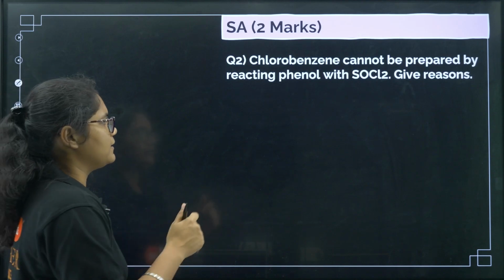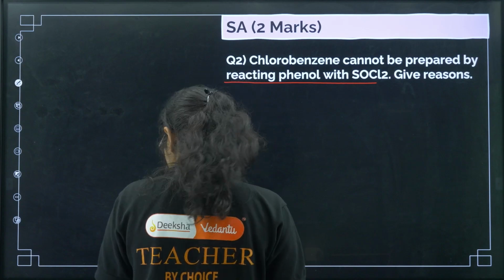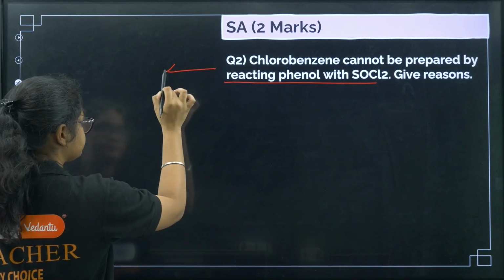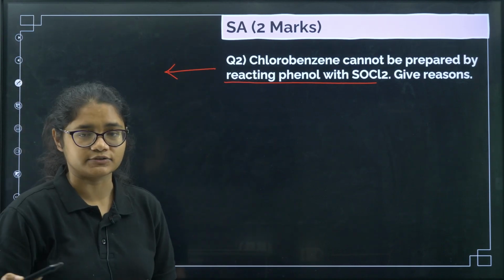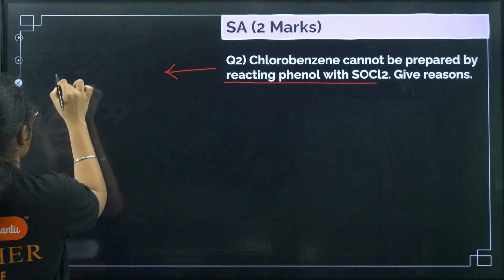Next, going to the second question. Chlorobenzene cannot be prepared by reacting phenol with SOCl2. Give reasons. Here there can be another type of question also. The answer will be the same, it can just be framed in a different way.